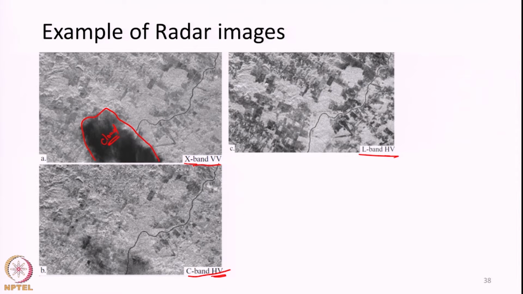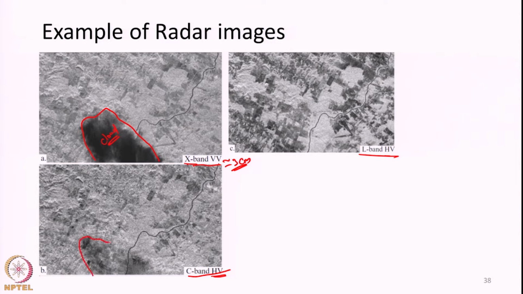So, in X band radar, which is roughly 3 centimeters in wavelength, the cloud is clearly visible. That is, the radar is not able to penetrate through the cloud because it is rain bearing. So, it may be raining also during the time of image acquisition, due to which we are not able to see what is present below the cloud.